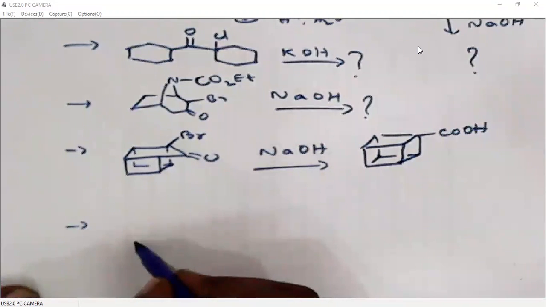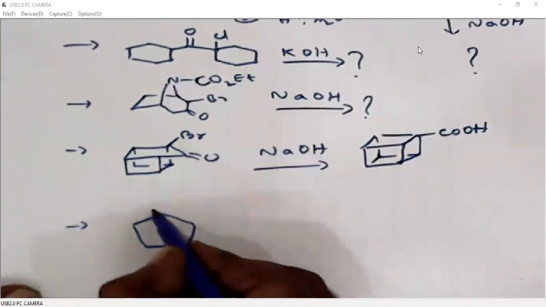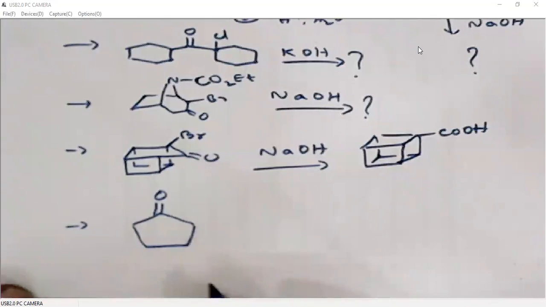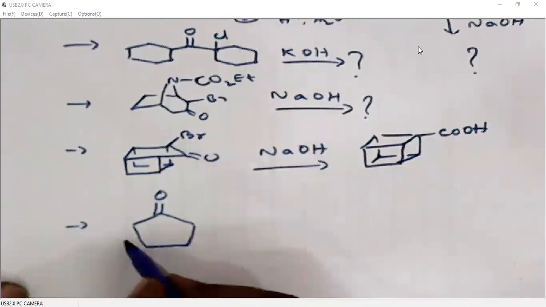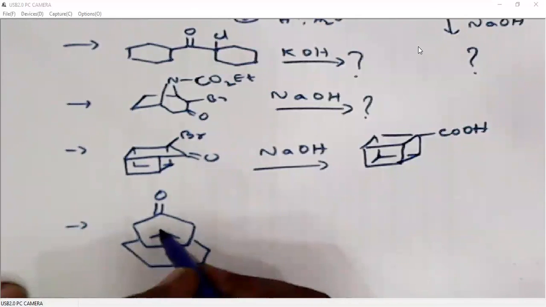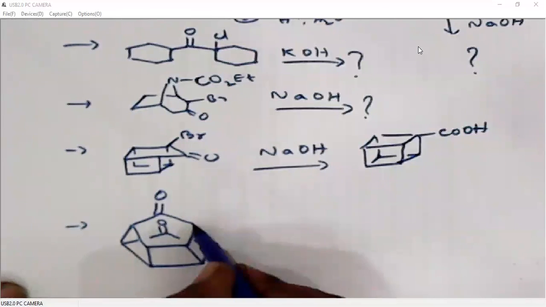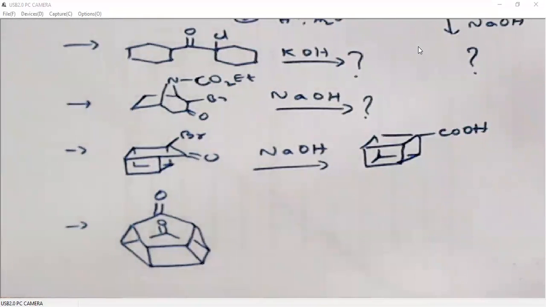Similarly, when this compound has two 5-membered rings, one below the other, and then the required connectivities. This is the first 5-membered ring, this is the backside 5-membered ring, and then the connectivities.